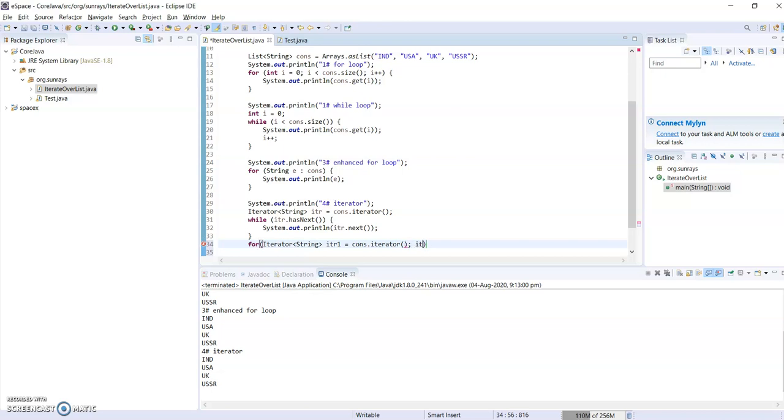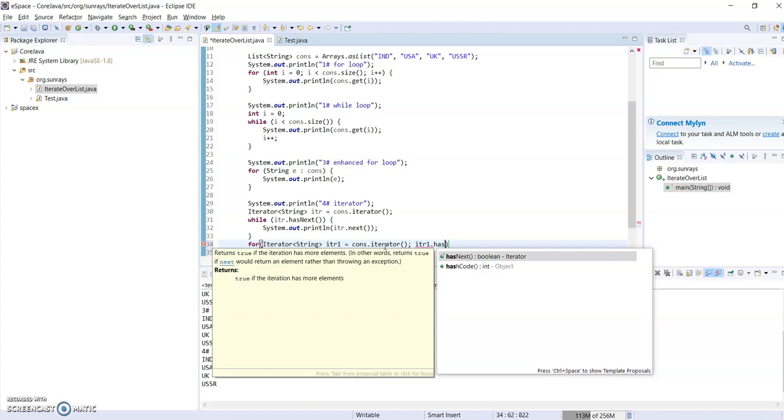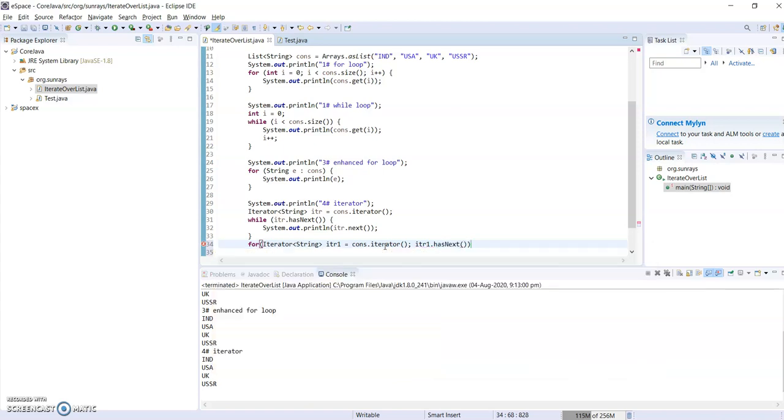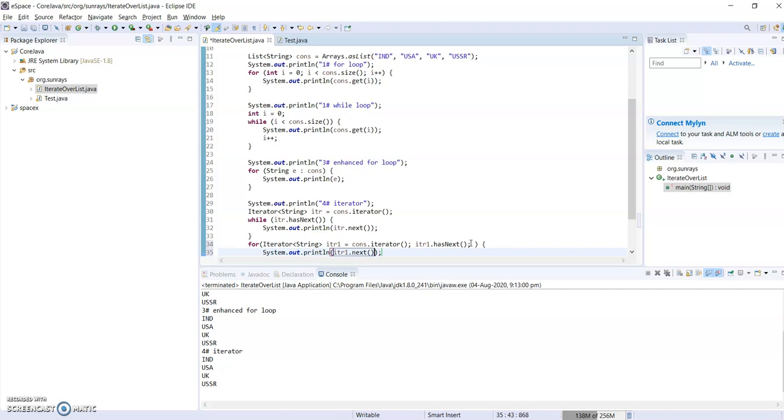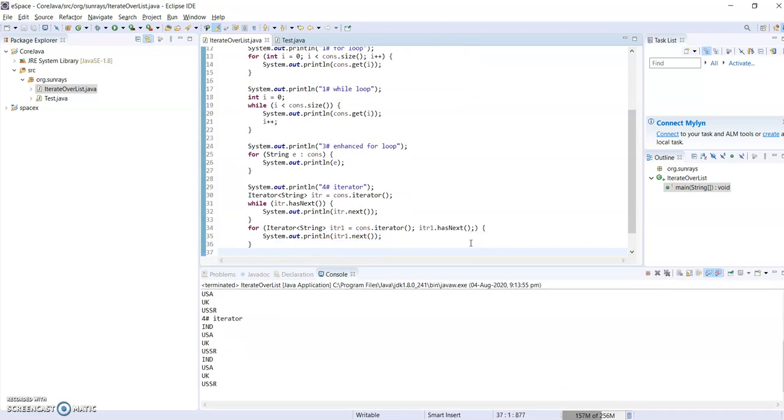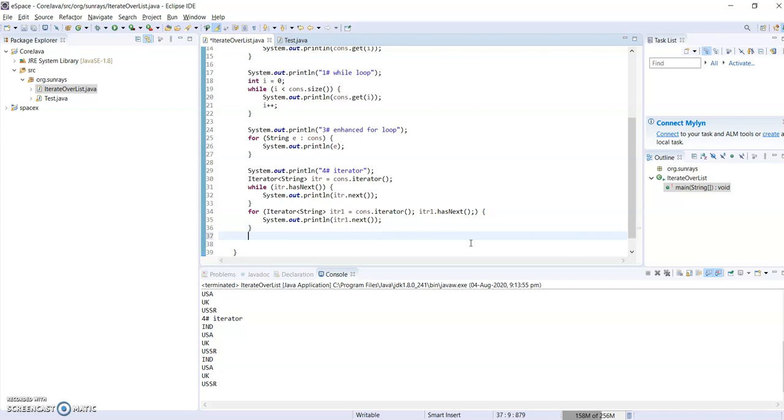Then the increment part, itr1.hasNext, which we have given in the while loop, and there is no incrementation part here. This is the comparison part. So the for loop will pass until it returns true. Now we will print the data, itr1.next. So we have seen for loop and while loop for iterator.